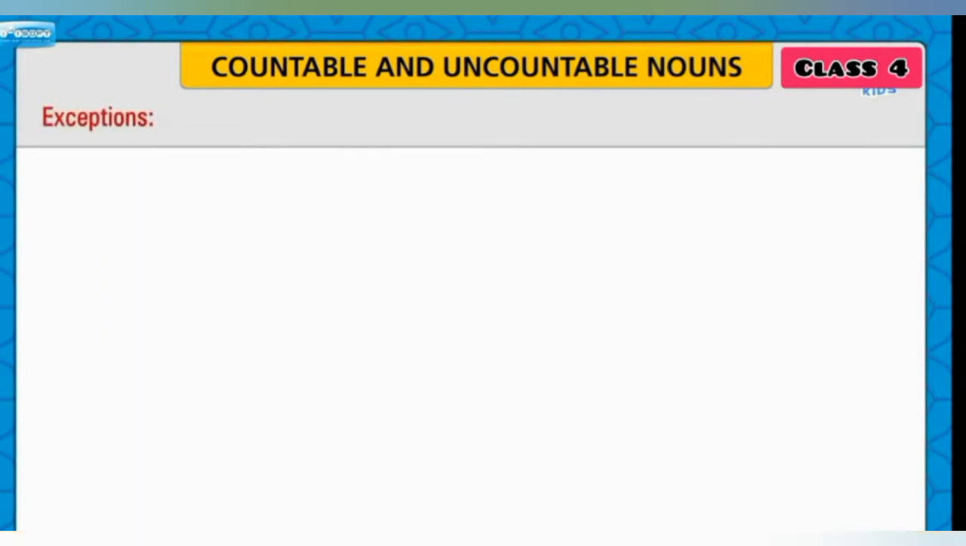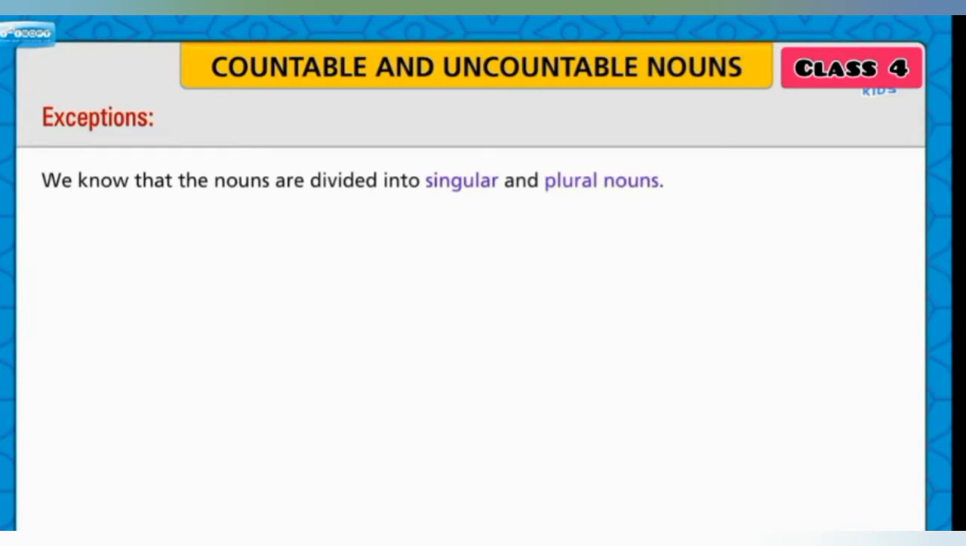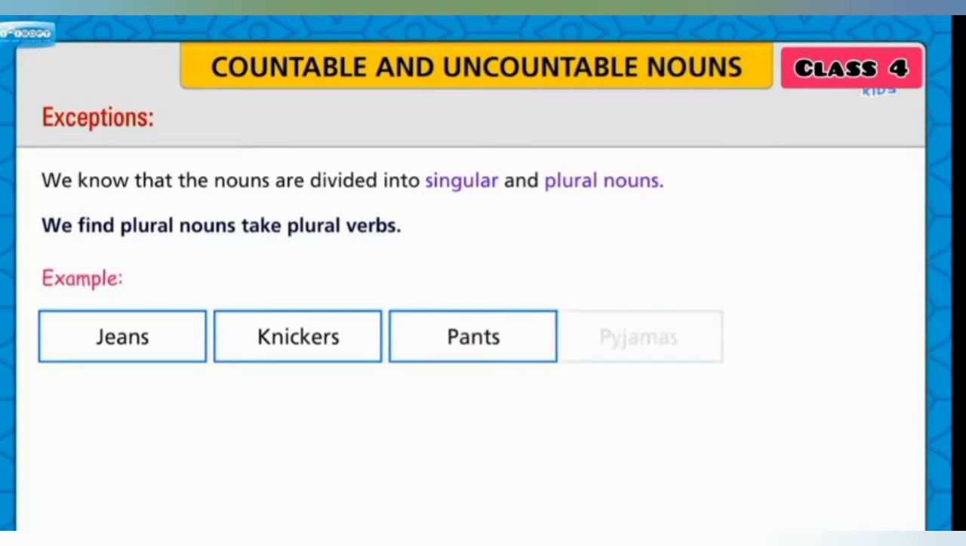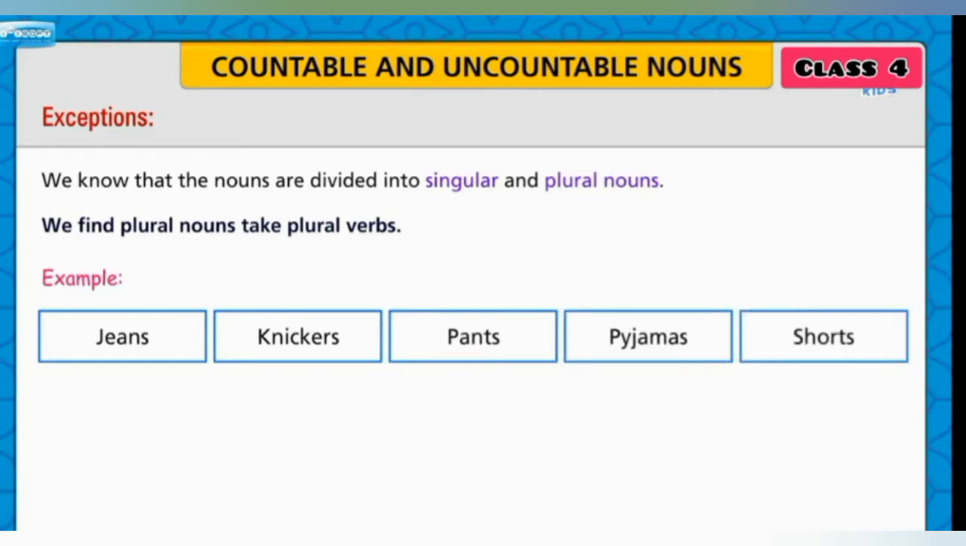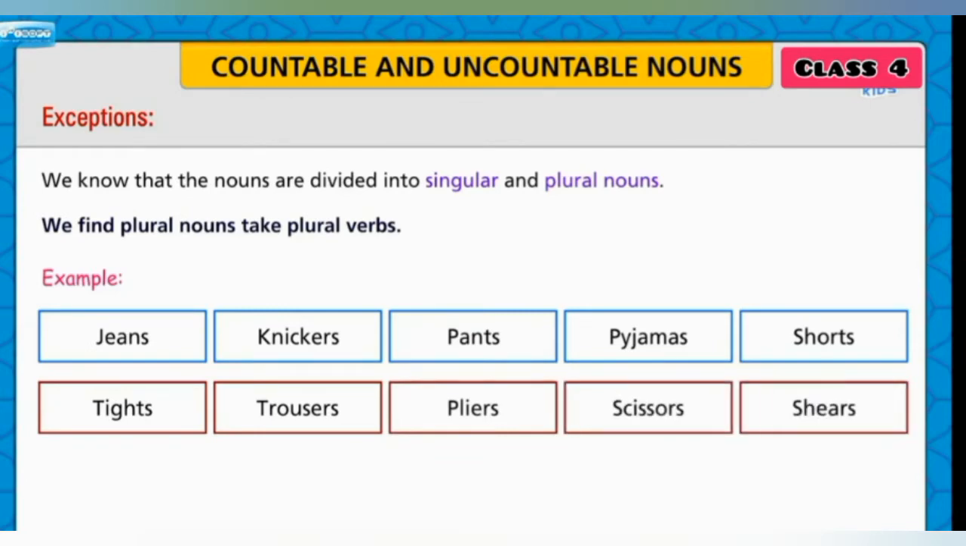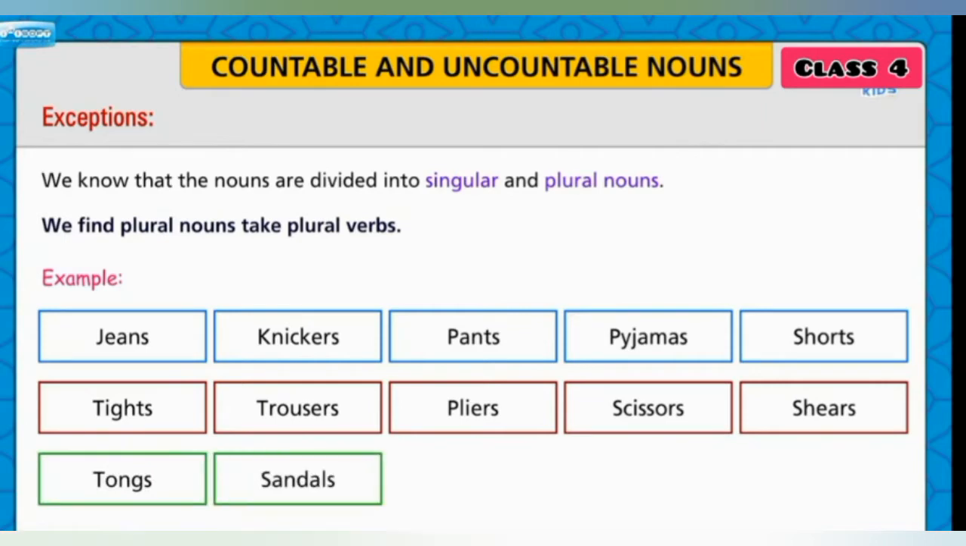Let us learn about exceptions. We know that the nouns are divided into singular and plural nouns. We find plural nouns take plural verbs. For example, jeans, knickers, pants, pyjamas, shorts, tights, trousers, pliers, scissors, shears, tongs, sandals, slippers, sneakers, binoculars.